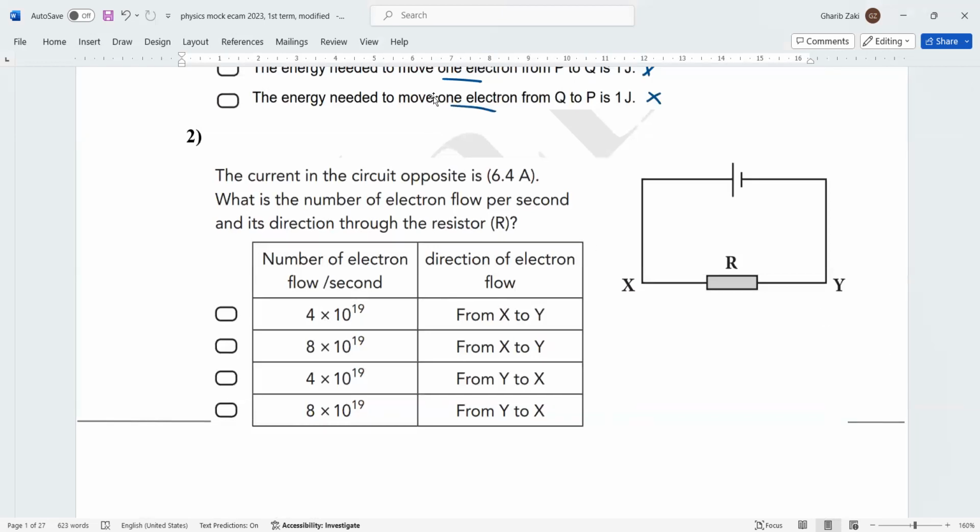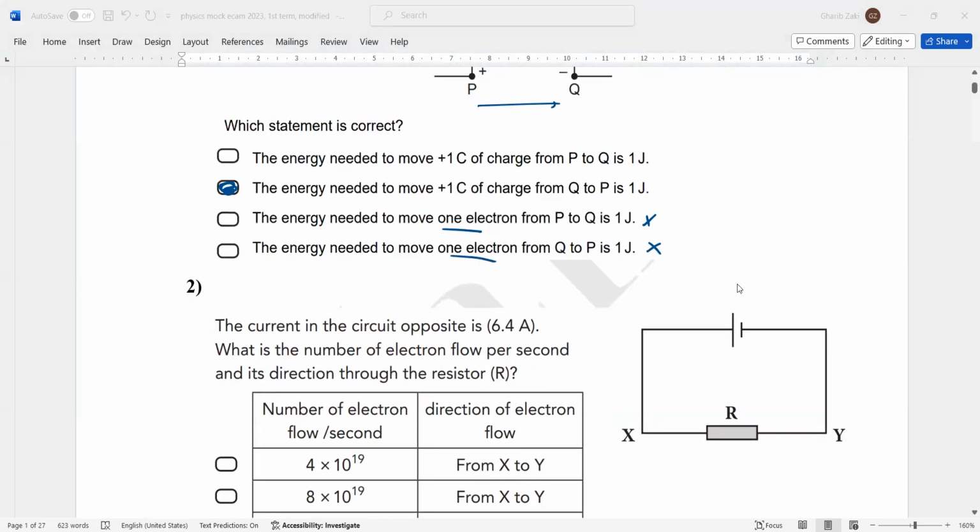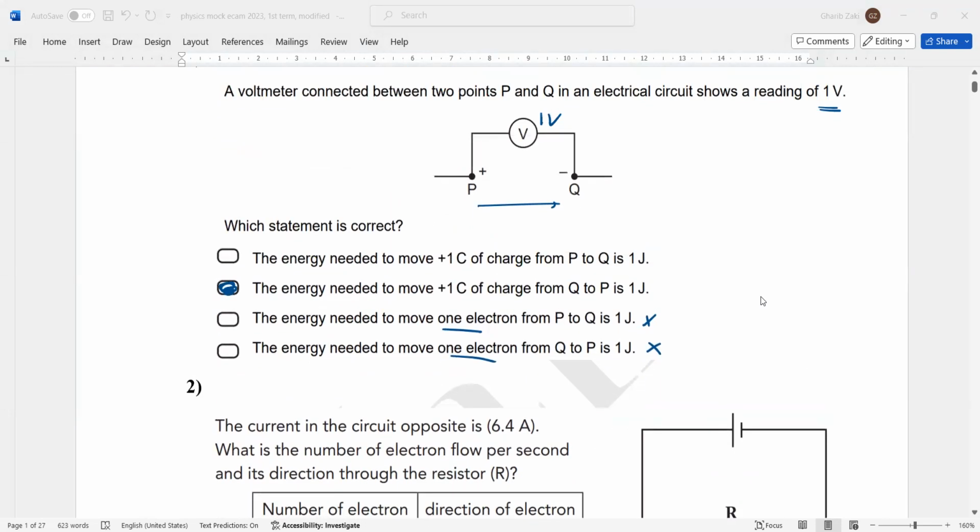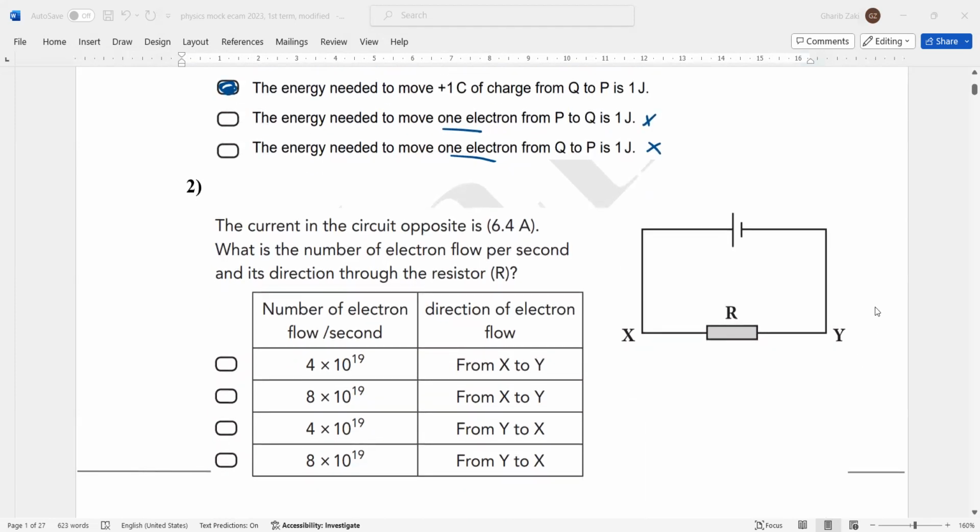Yes, Adham? Mister, does the charge go from negative to positive or positive to negative? No, when we carry back the positive charge, this is the energy needed to carry back. The energy needed to move 1 coulomb from Q to B, positive charge, is in the opposite direction. But it has already moved from positive to negative.